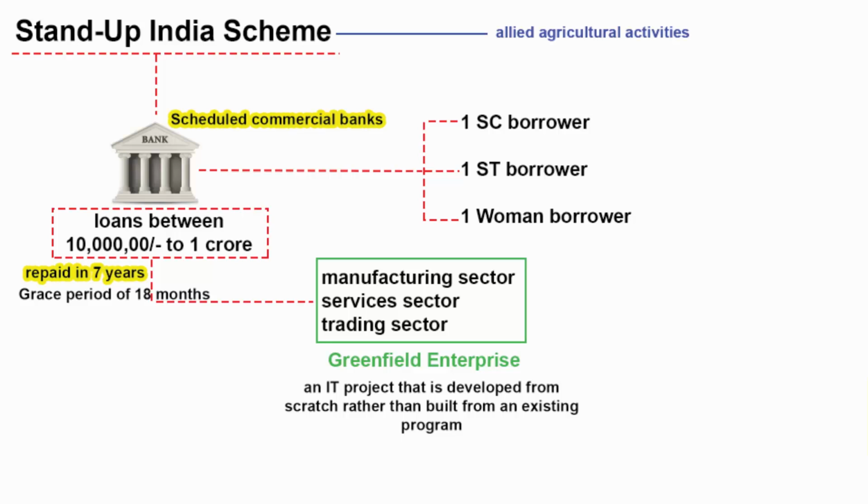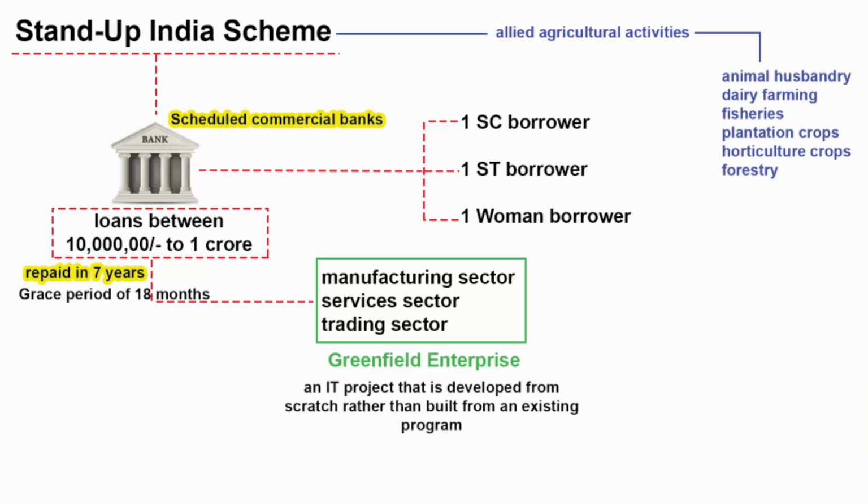Now the government of India is saying that this scheme is also going to be extended to allied agricultural activities. So previously it was only limited to manufacturing sector, services sector and trading sector. But now it is also going to be extended to allied agricultural activities, meaning all these subsectors that come under the agricultural sector like animal husbandry, dairy farming, fisheries, plantation crops, horticulture crops, forestry, etc. And then the government of India is also saying that the margin money requirement will be reduced to 15%. So as per this scheme, the margin money was set to 25%. And now the government is going to reduce that to 15%.